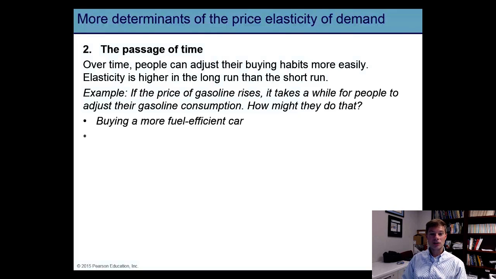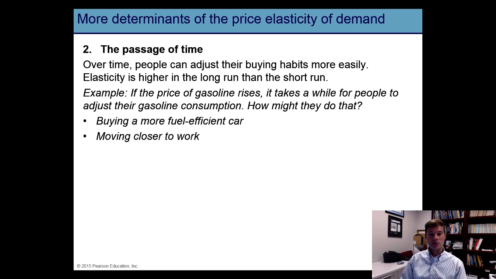The second factor on our list is going to be the passage of time. The price elasticity of demand tends to be more elastic the longer the time horizon. This is because over a longer period of time, consumers have more time to adjust and change their behavior. Over a shorter time period, consumers may not have time to change their behavior in response to a price change.